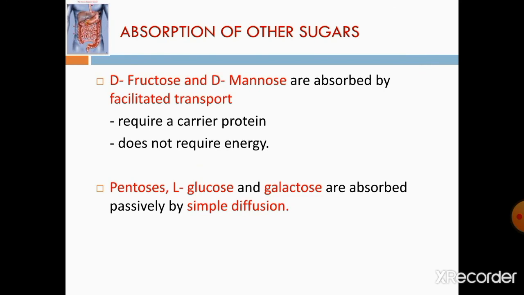Next, let's see the absorption of other sugars. D-fructose and D-mannose are absorbed by facilitated transport, which uses a carrier protein and does not require energy. Then pentoses, L-glucose and galactose are absorbed passively by simple diffusion. Simply, they get diffused into the cell.